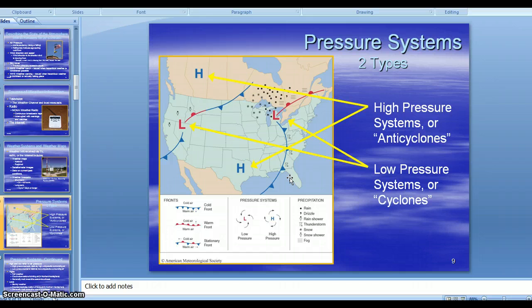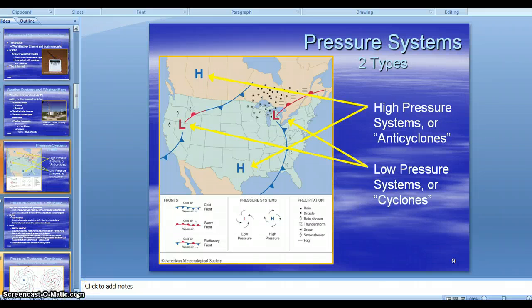High pressure is sometimes called anticyclones. In the northern hemisphere, they go clockwise and outward, whereas low pressure will go counterclockwise and inward. And those are sometimes called cyclones. Around here in the United States, we call them highs and lows. In other parts of the world, they're known as anticyclones or cyclones. So make sure that you've got those down, because that'll come back over and over again.